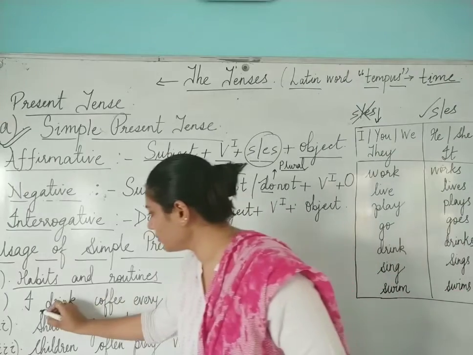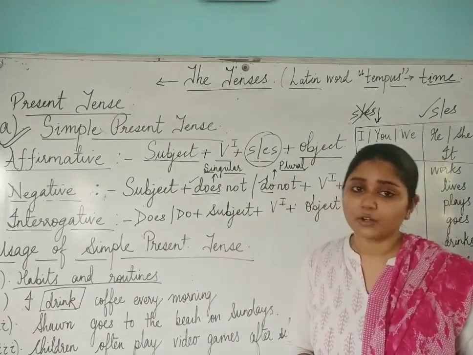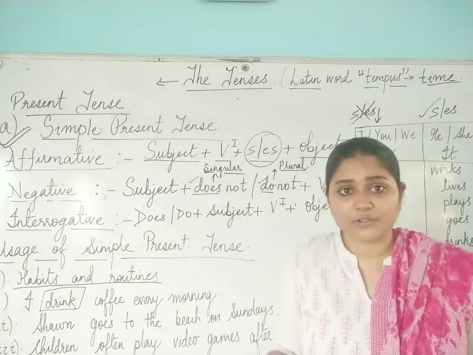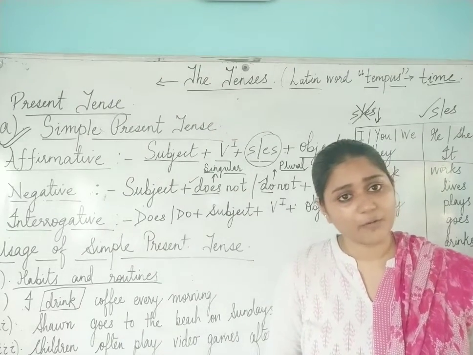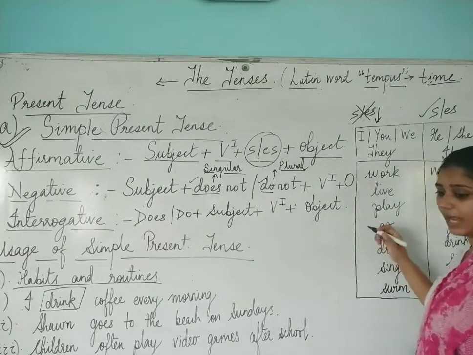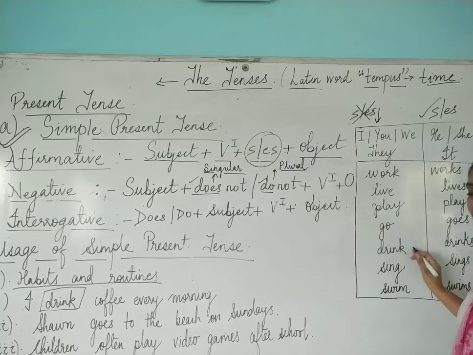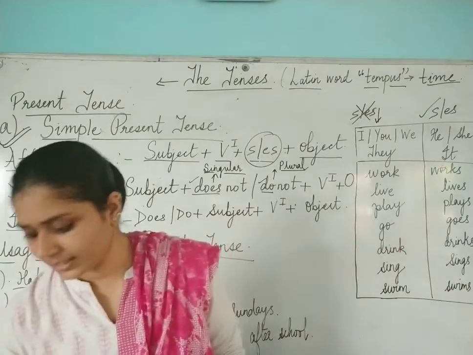Here I have used which verb? I have used the verb drink. Why not drinks? I could have used drinks also, I drinks coffee, but that would be a wrong sentence. Why would it be wrong? Because before this I have told you that with I you don't have to use S or ES. That is what you have to understand.